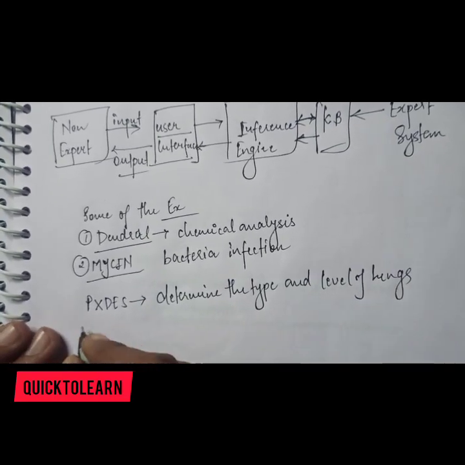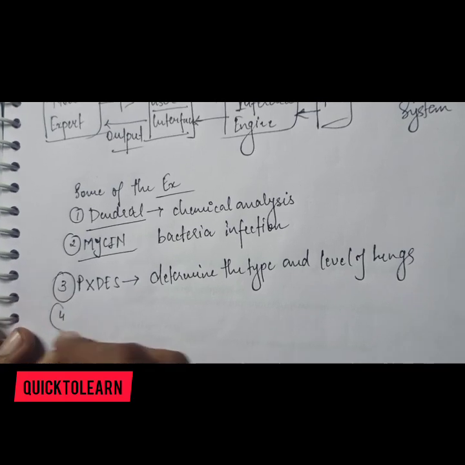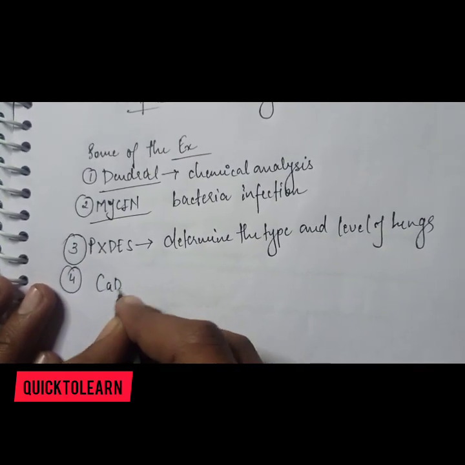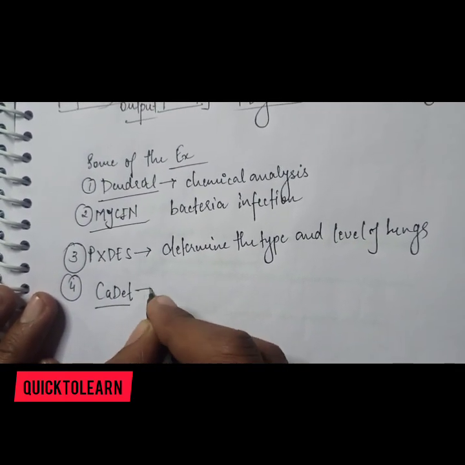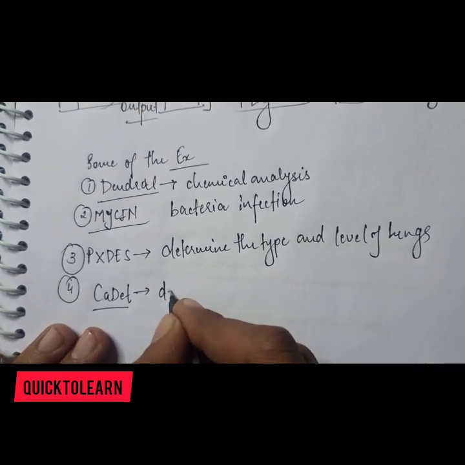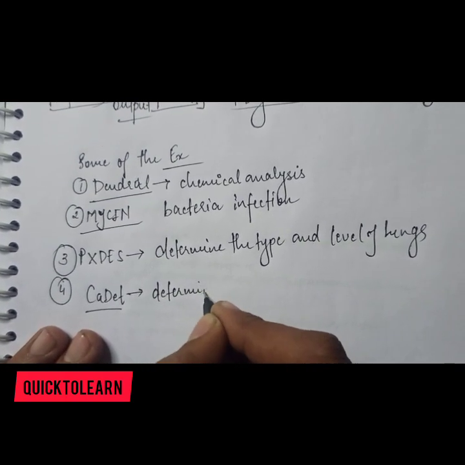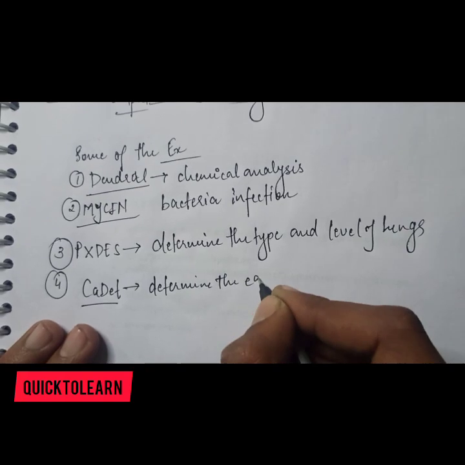And one of the most important is CADET, which can determine early stage cancer.